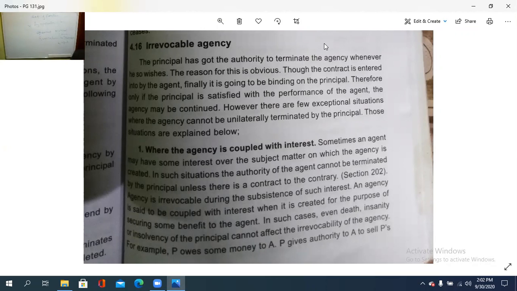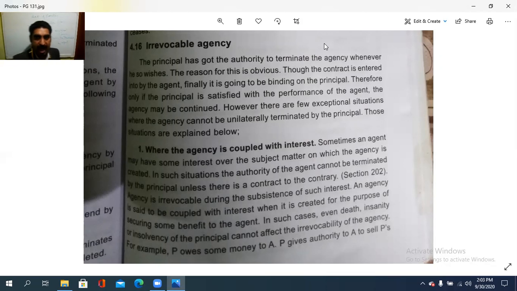what is an irrevocable agency? It cannot be revoked by such an act, that is irrevocable agency. The principal has the authority to terminate the agency whenever he so wishes. If the principal decides to terminate that agency with the agent, they can do so. The reason for this is obvious. Though the contract is entered into by the agent, finally it is going to be binding on the principal. Therefore, only if the principal is satisfied with the performance of the agent, the agency will be continued.